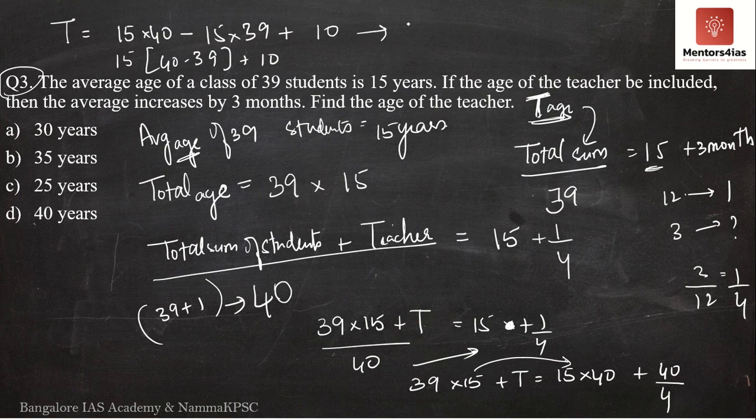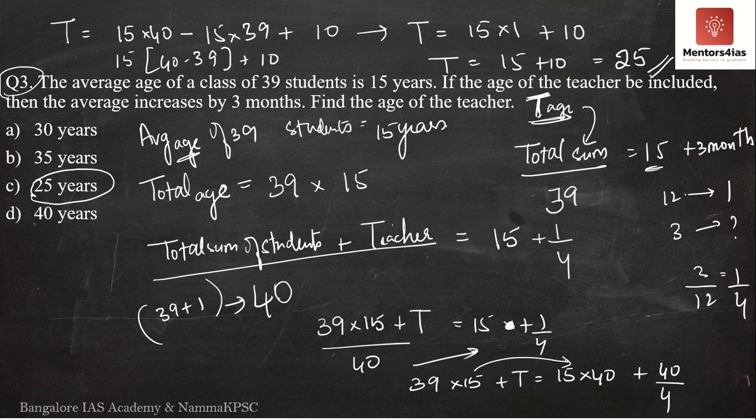So what does this mean? We have T is equal to 15 into 40 minus 39, which is 1. Therefore 15 into 1 plus 10. Therefore the age of the teacher is 15 plus 10, which is equal to 25. Therefore the correct answer is 25 years. The correct option is option C. Option C, the teacher's age is 25. So we'll move on to the next question now.